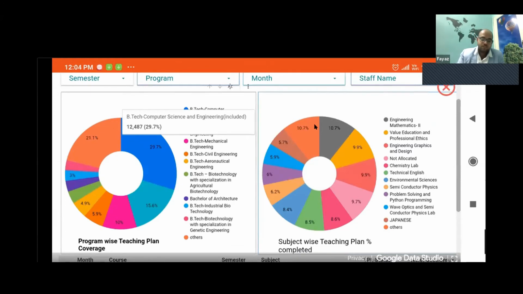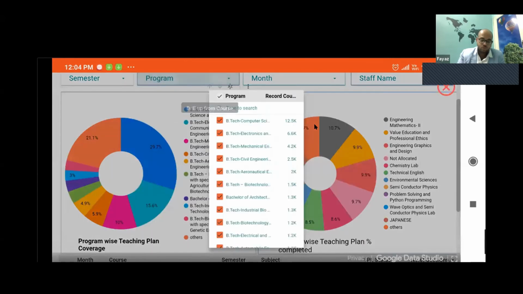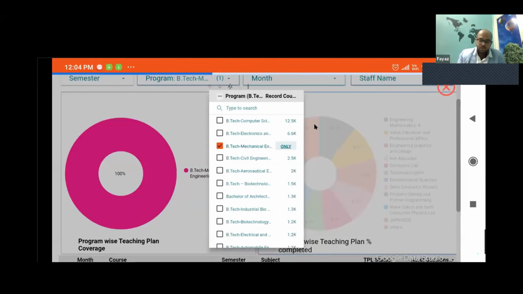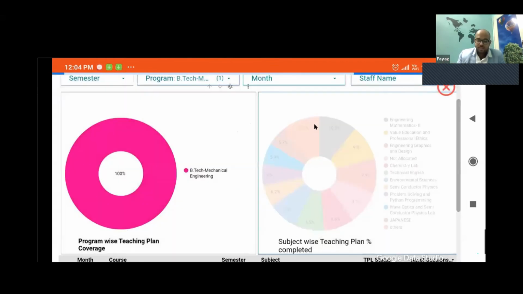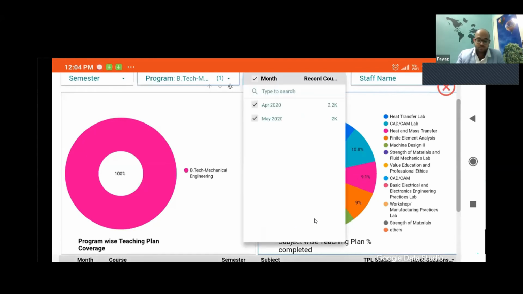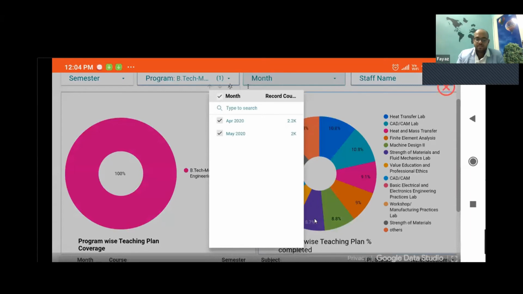Now let us say, no sir, I don't want all the programs. I just want to know the information in mechanical engineering alone, right? That means all the dashboards that we have are dynamic dashboards. You can drill them down to any level. Now you can see all the subjects relevant to mechanical engineering only will come here. You can see machine design, CAD, CAM, workshop. So each of it, again, how much syllabus is completed. So the whole idea is, in the last 2 months, how much syllabus is getting completed.